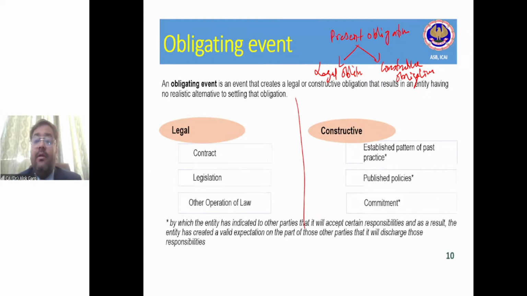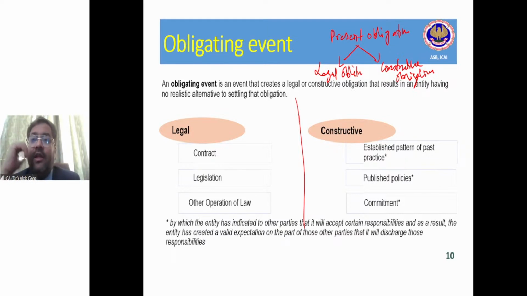What is meant by constructive obligation? Again, there is no legal obligation. But now again, Viraj is saying, boss, you have to create a provision. The accountant is saying, why, sir? There is no legal obligation. But Viraj is saying, look at your policies. You have already published your policies on your website also, right?